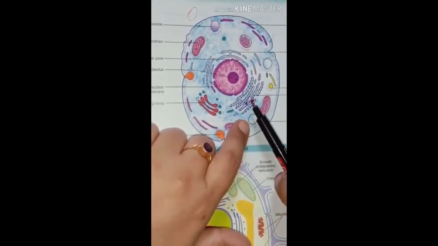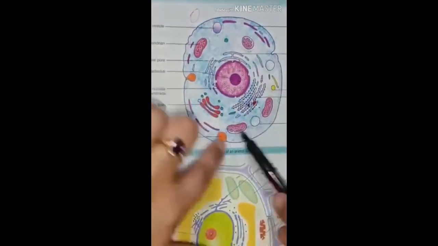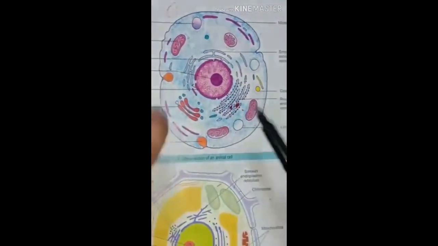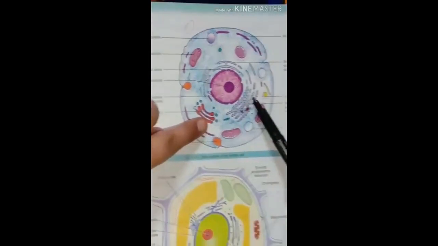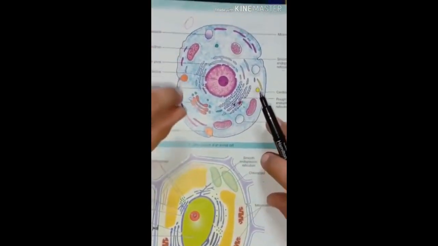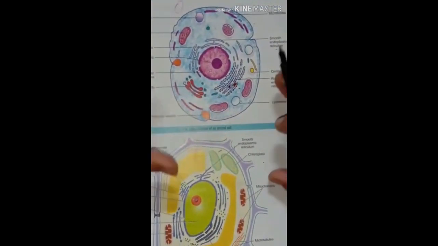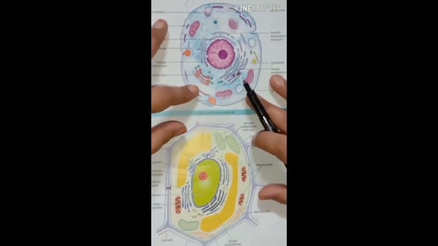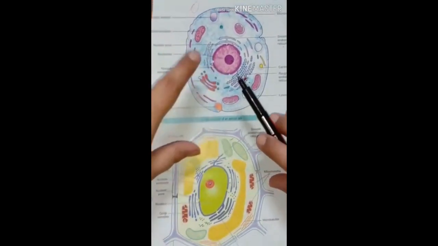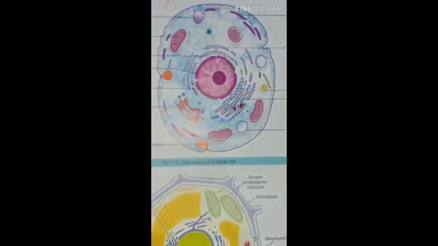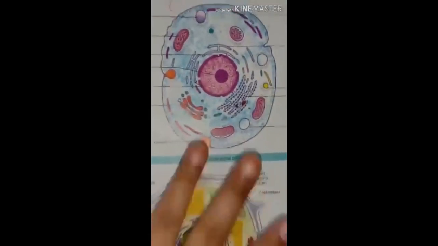So, in the cell, the ribosomes can be freely scattered, means present as they are in the cytoplasm, or otherwise they can be attached to the endoplasmic reticulum. Ribosomes in the prokaryotic cell are always freely scattered, means they are not attached to any cell organelle, but in the eukaryotic cell they are attached to the cell organelle called the endoplasmic reticulum. Is it clear? Now let me tell you the structure of the ribosomes.